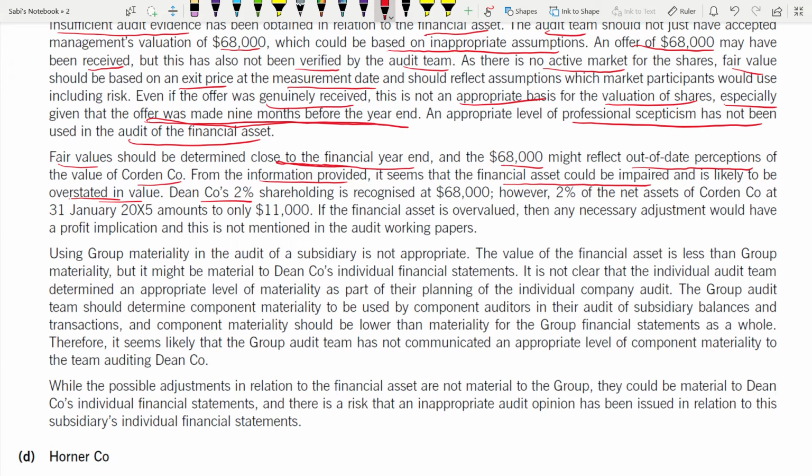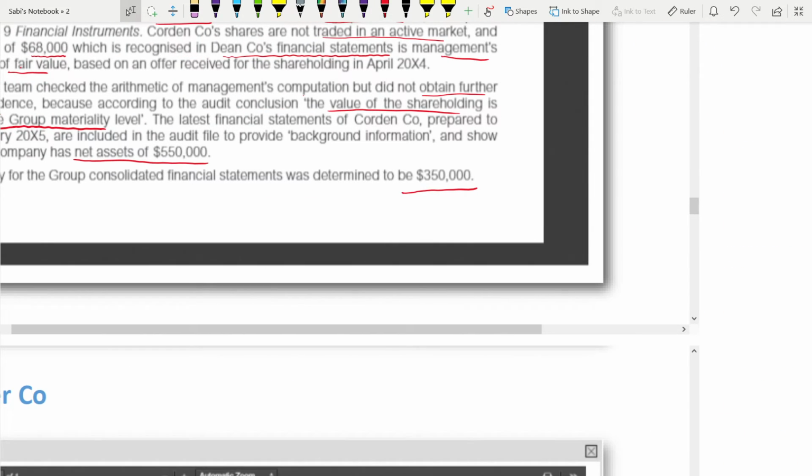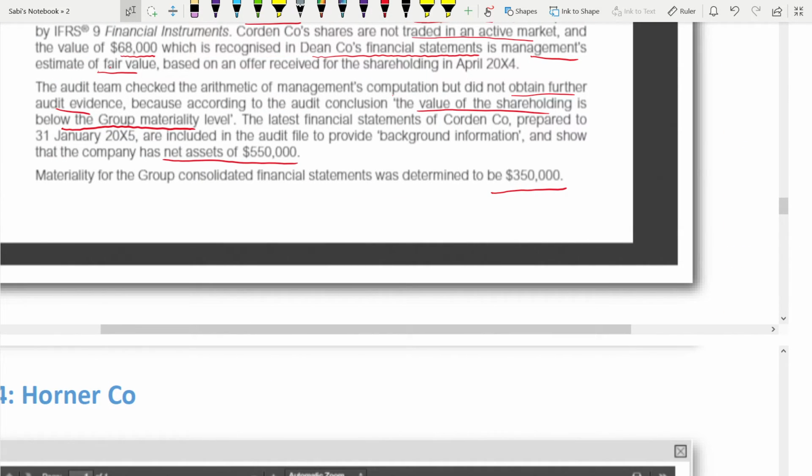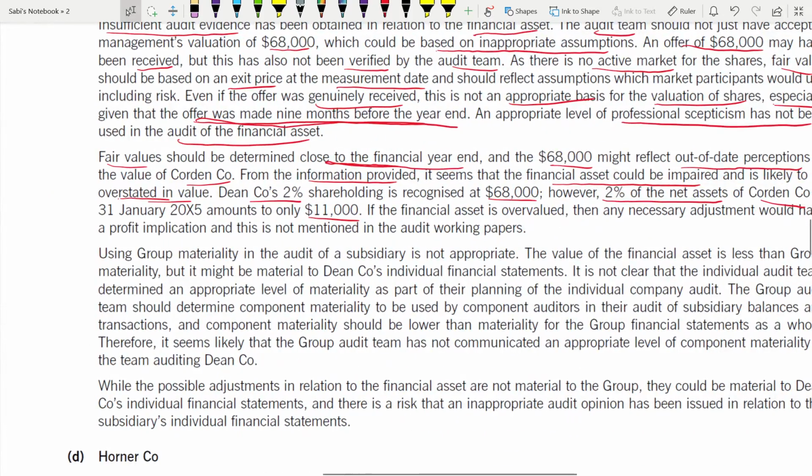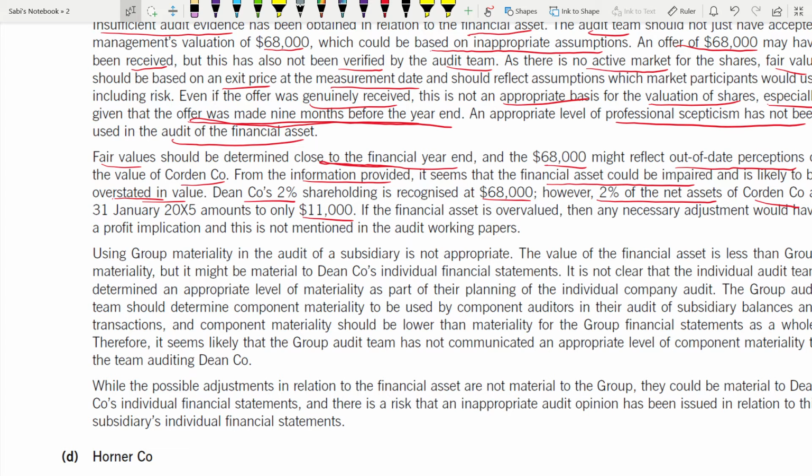Dean's company's 2% shareholding is recognized as 68,000. However, 2% of the net assets of Corden at 31st Jan 2005 amounts to only 11,000. What was the net asset that was given? It was given 550,000. If you take 2% of this 550,000, it would be 11,000. It would be 11,000 only net asset. But if you have recorded that, it is 68,000, very high. Where is 11,000 and where is 68,000? Look at the difference.